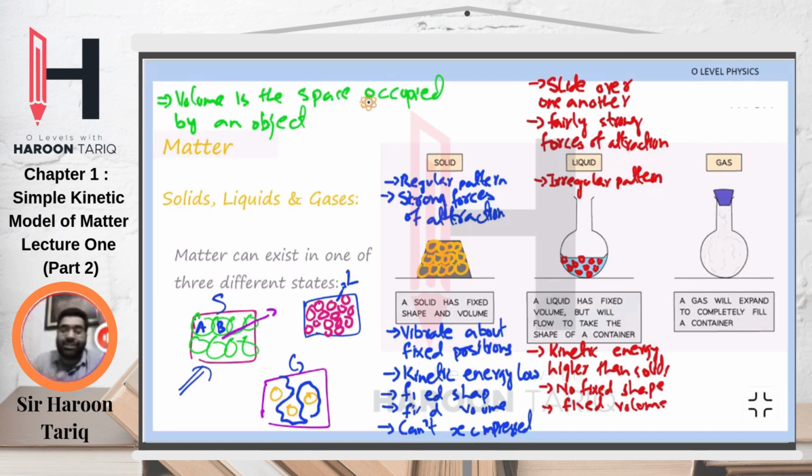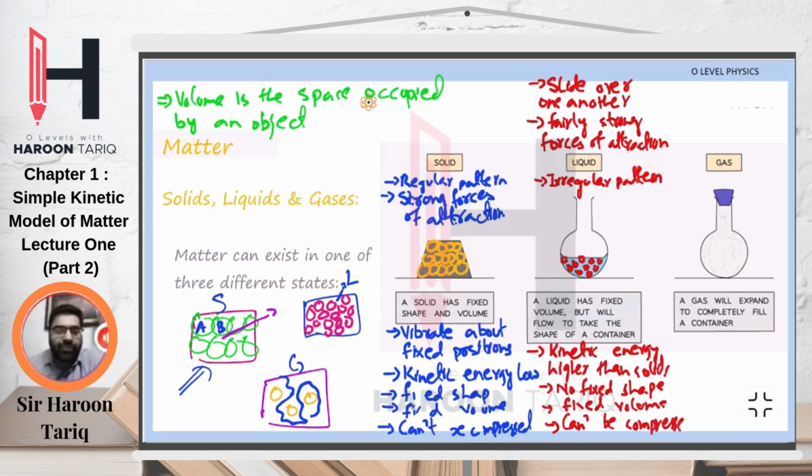If you put it in a measuring cylinder, it would be 100 cubic centimeter. If you put it in a jug, it would still be 100 cubic centimeter. Volume is fixed for a liquid. Because it has a fixed volume, it can't be compressed. Is this making sense? Any questions up till now?